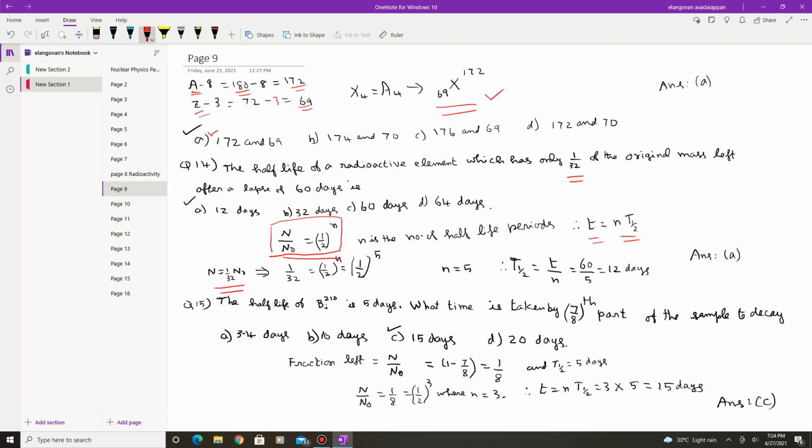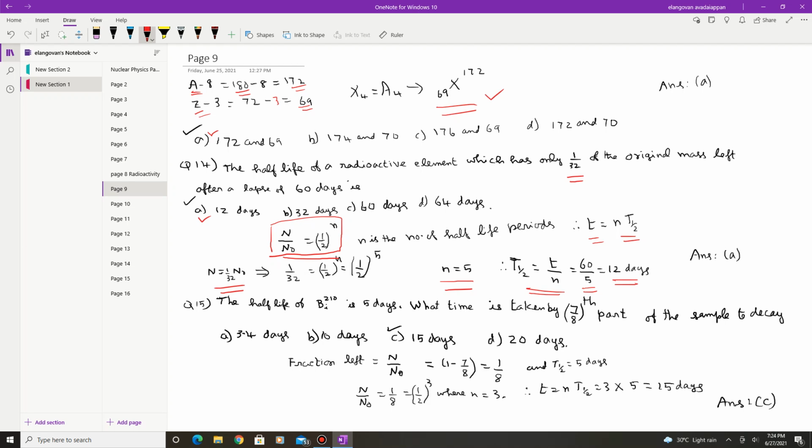So 1 by 2 whole power n is equal to 1 by 2 whole power 5. So n must be 5. So if n is available and the total time period is given as 60 days, the number of half-life periods is equal to 5. Therefore from this t by n, the half-life period can be calculated, which is 12 days. So the option is correct.